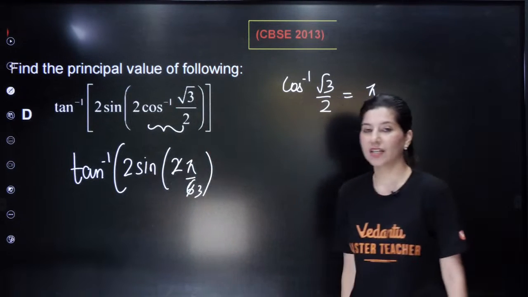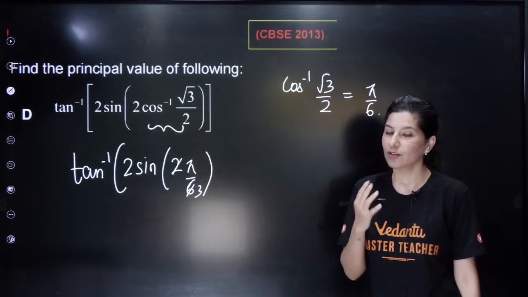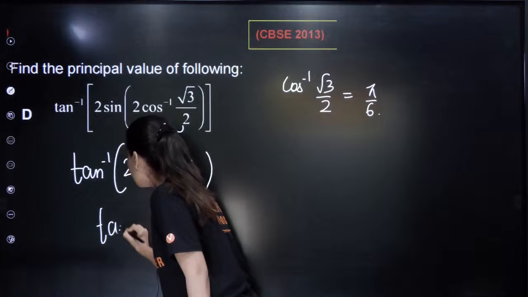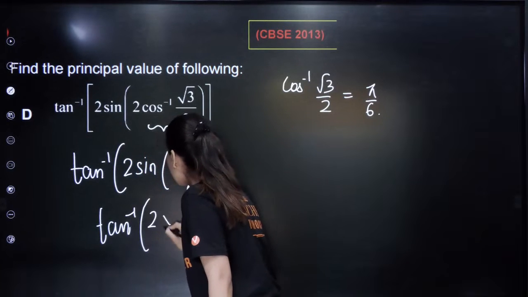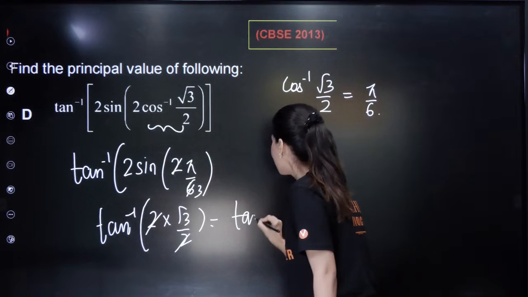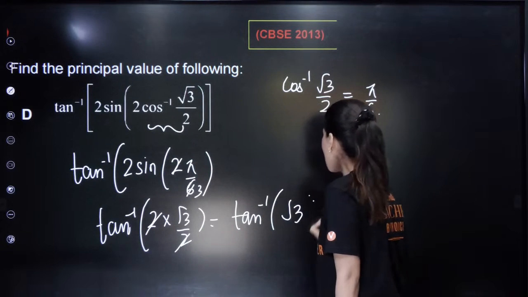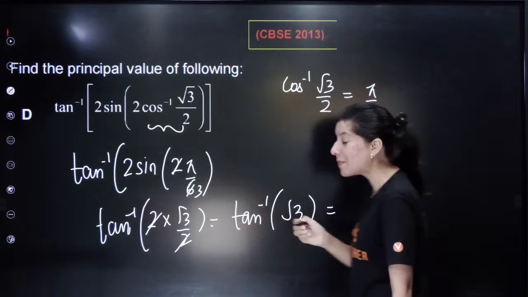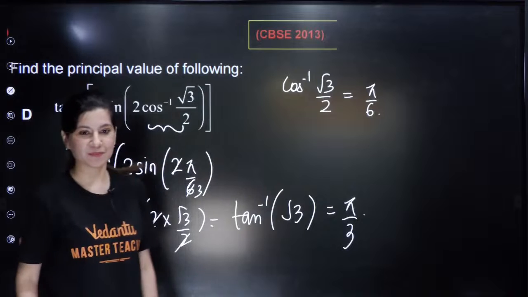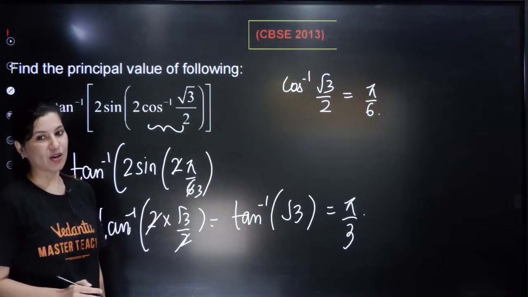Sine pi by 3, that means sine 60 degree, which I know is root 3 by 2. So tan inverse 2 times root 3 by 2. 2 gone, so this is tan inverse root 3. Tan theta is root 3 at 60 degree, pi by 3. A 1 mark question.